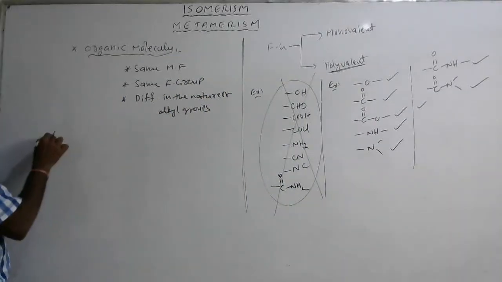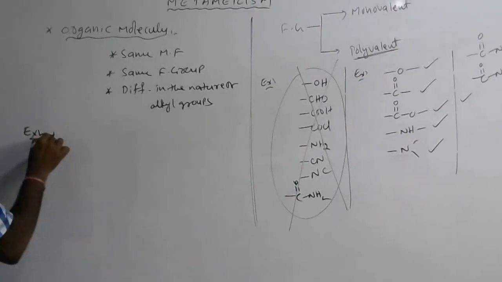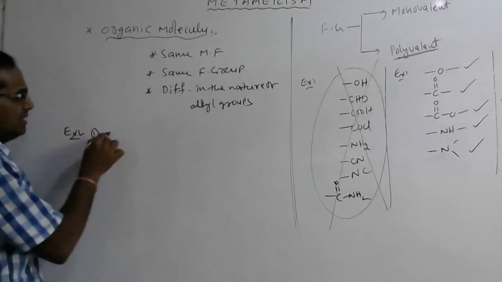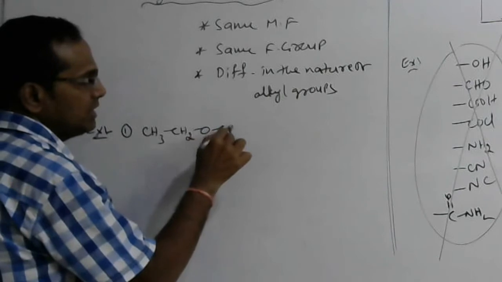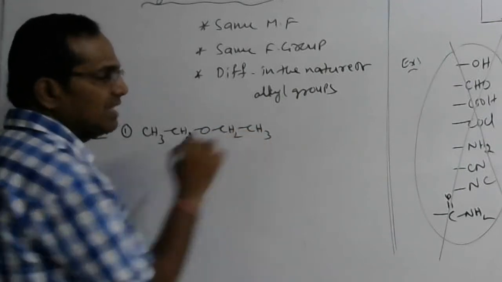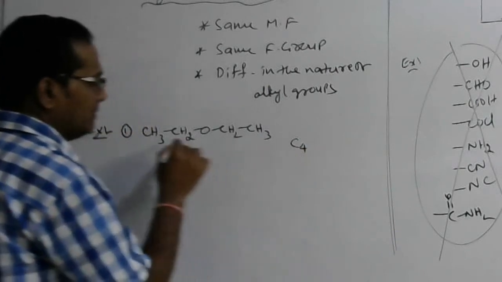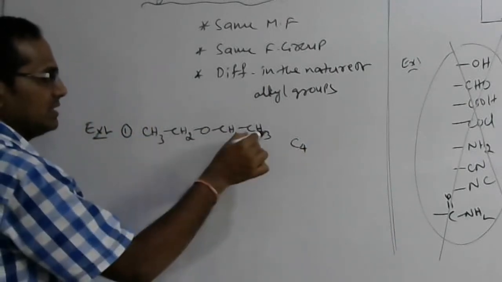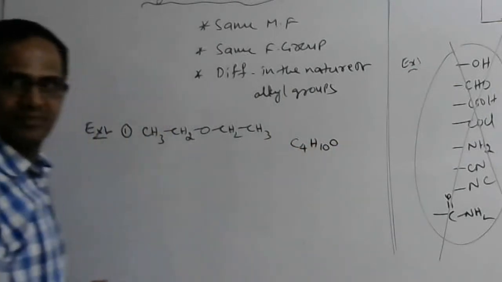For each class of compound, I will give one example. One is ethers, for example, diethyl ether, CH3CH2OCH2CH3. What is the molecular formula? How many carbons are there? 4 carbons. Number of hydrogens: 3, 3, 6, 7, 8, 9, 10. Hydrogens are 10, oxygen is 1.